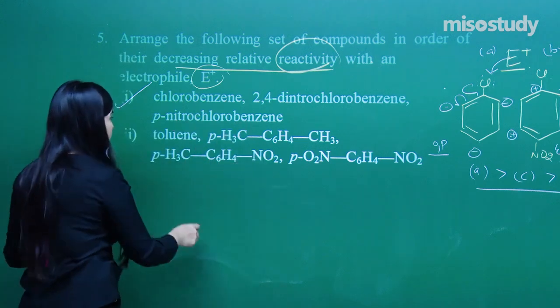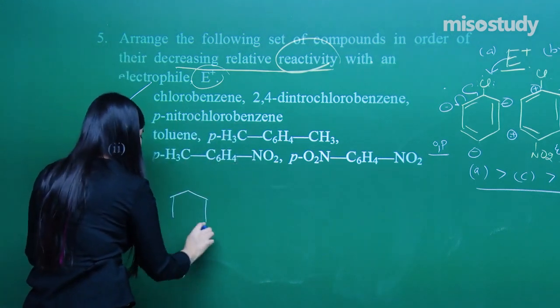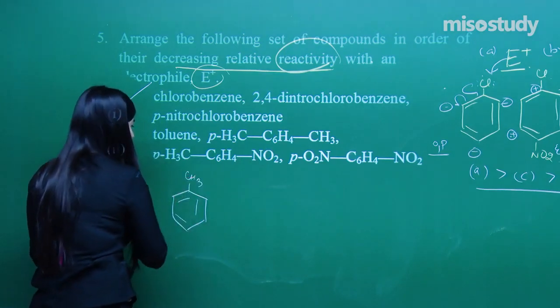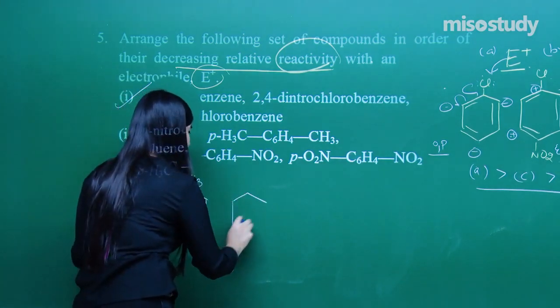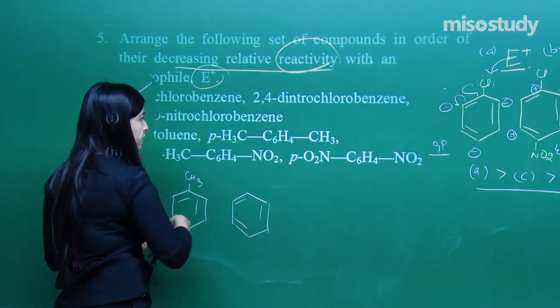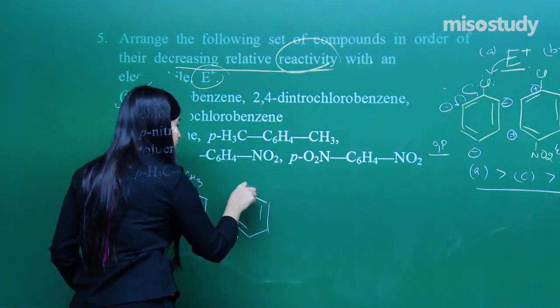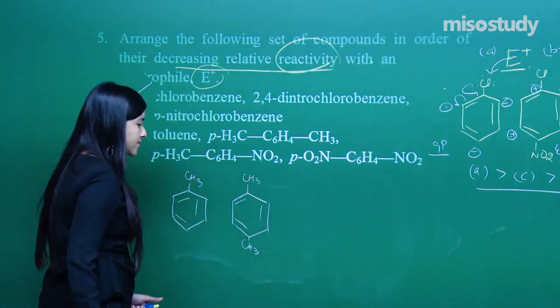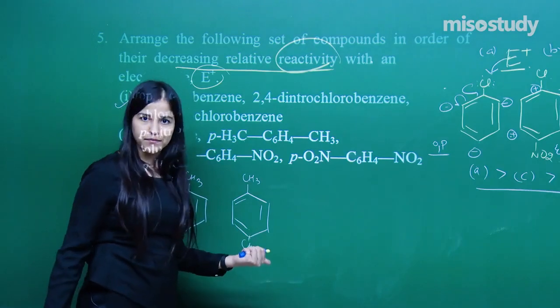Second one, toluene, para, and so on. Let us just draw the structures of them. First is toluene. Next one is para something: on the para position I have CH3. So basically it is para-methyl toluene, which I can call xylene, para-xylene.